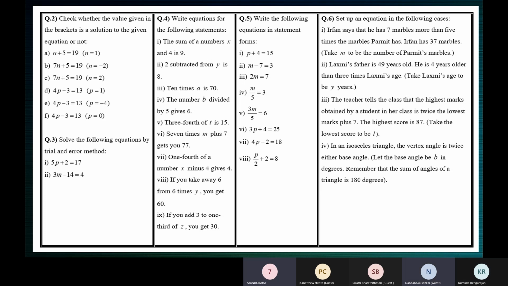Ma'am, shall I tell the answer? Yeah, tell me, continue, Anugraha. If we put minus 4 in p, it will become 4 into minus 4, which is minus 16. Minus 16 minus 3 is minus 18, but not 30. No, minus 16 minus 3 is not 18. Somebody else, what is minus 16 minus 3? Okay, Anugraha, you're right so far. Thank you.